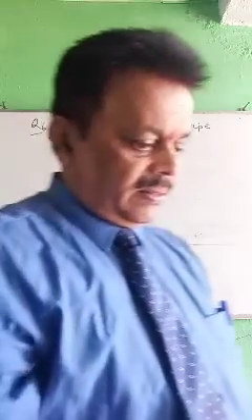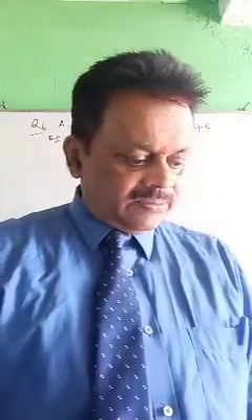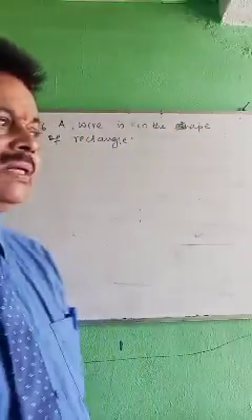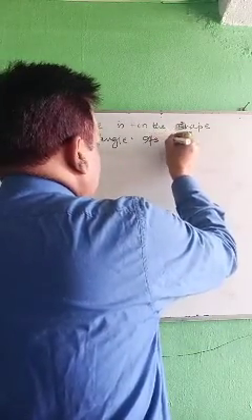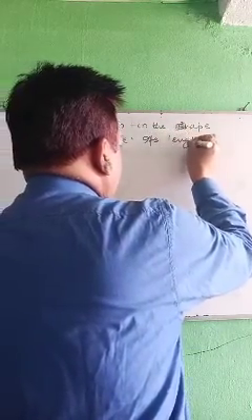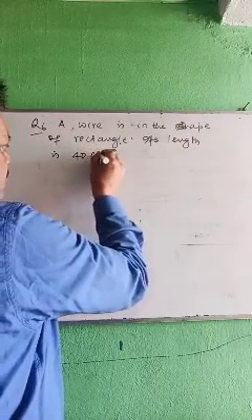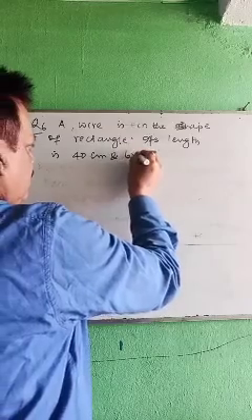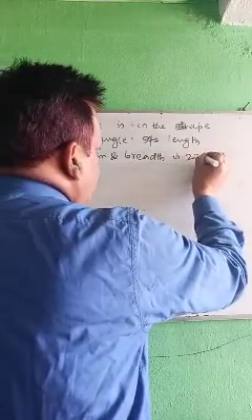Okay, then its length is 40 centimeter, breadth is 22 centimeter.